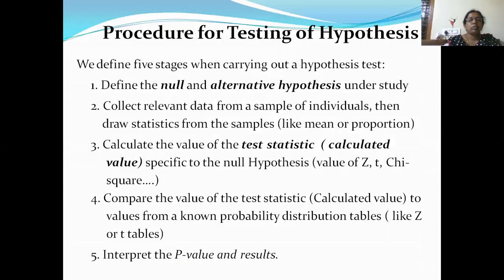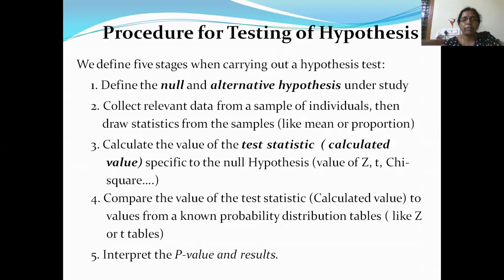Now what is the process? So till now we have seen all the terminologies. What is population, what is sample, what is sample size, what is random sample, what is sampling distribution, what is standard error, then what are statistical hypotheses, what is null, what is alternative hypothesis, then what are the types of errors, then one-tailed test, two-tailed test. So all this forms the basis for testing of hypothesis. So you have a certain procedure for testing of hypothesis. So you have main 5 steps.